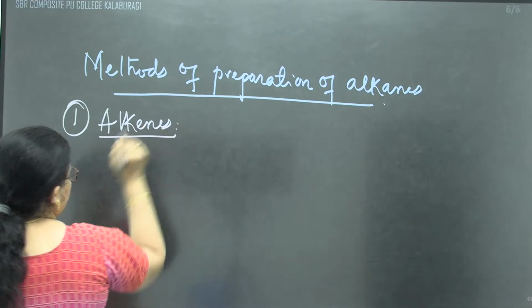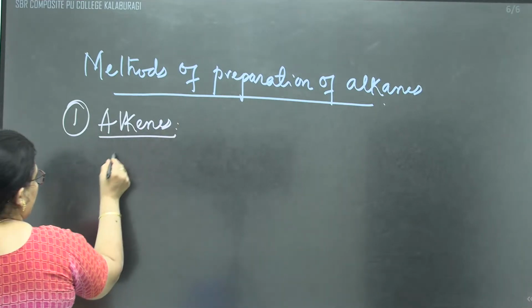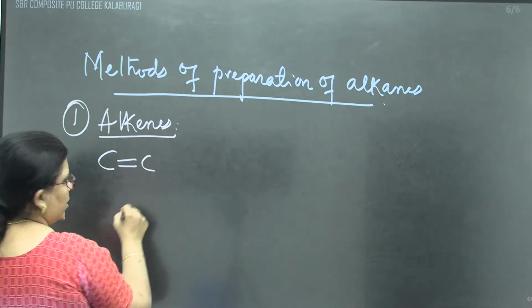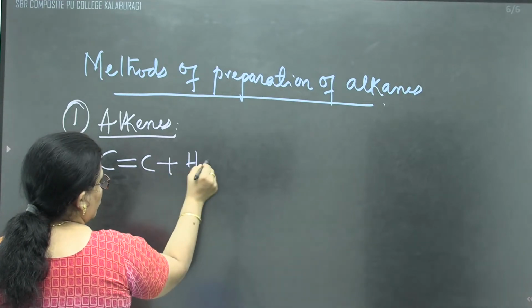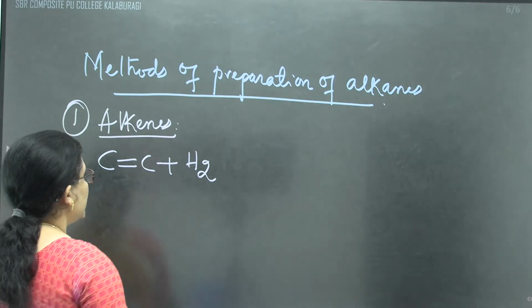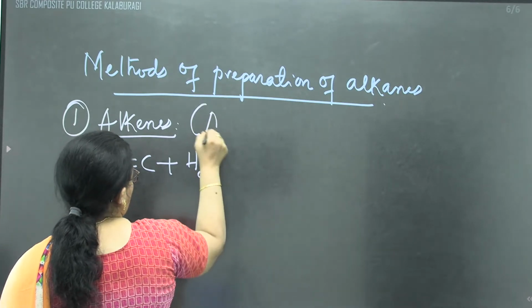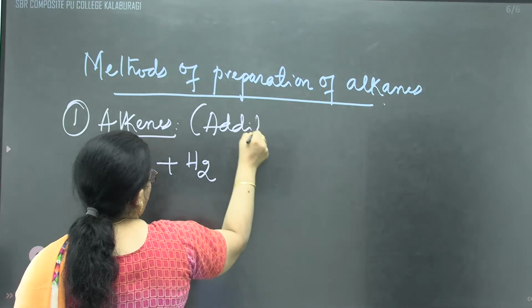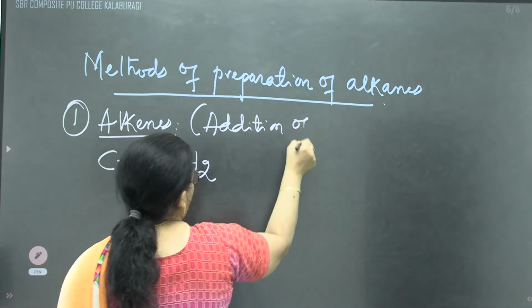In alkenes, the carbon-carbon double bond is converted by adding hydrogen. This is called addition of hydrogen, hydrogenation.